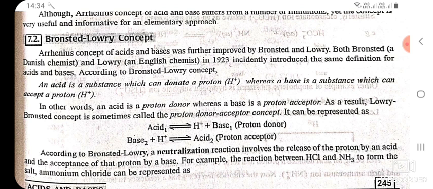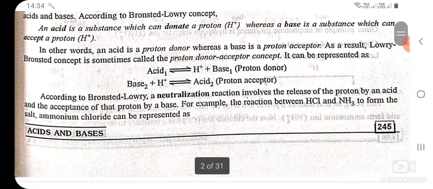According to Bronsted-Lowry concept, an acid is a substance which can donate a proton H positive, whereas a base is a substance which can accept a proton H positive. In other words, an acid is a proton donor, whereas a base is a proton acceptor. As a result, Lowry-Bronsted concept is sometimes called the proton donor acceptor concept. It can be represented as shown.